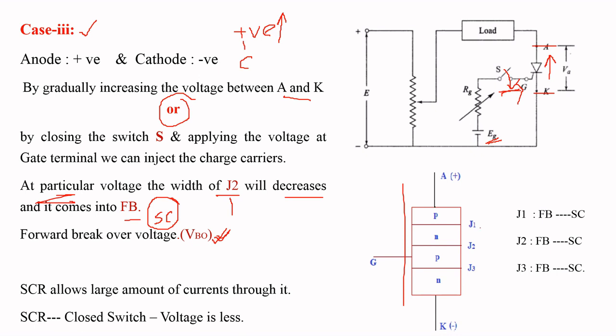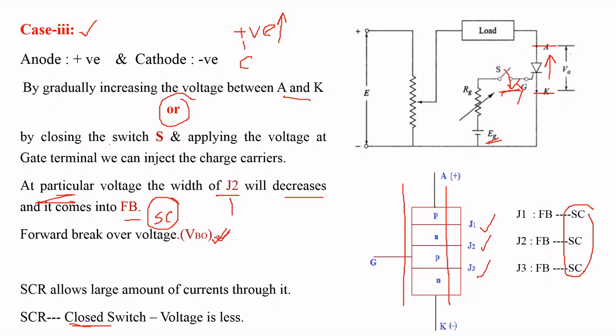Why? Because all the junctions J1, J2 and J3 act as forward bias and short circuit. So there is a possibility for current flowing from anode to cathode, and the SCR acts as a closed switch. That is about the three cases for drawing the static VI characteristics.